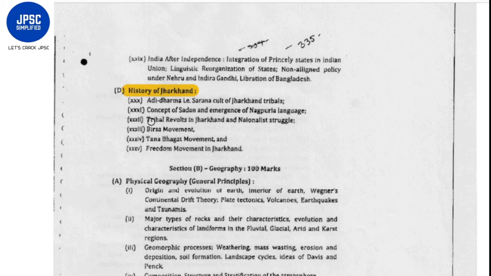The last subsection is the history of Jharkhand. Here we will have Adi Dharma, that is the Sarna cult of Jharkhand tribals, the concept of Sadan and emergence of the Nagpuriya language, the tribal revolts in Jharkhand and nationalist struggle, Birsa movement, Tana Bhagat movement, and freedom movement in Jharkhand. So all these topics will be there in the history of Jharkhand.